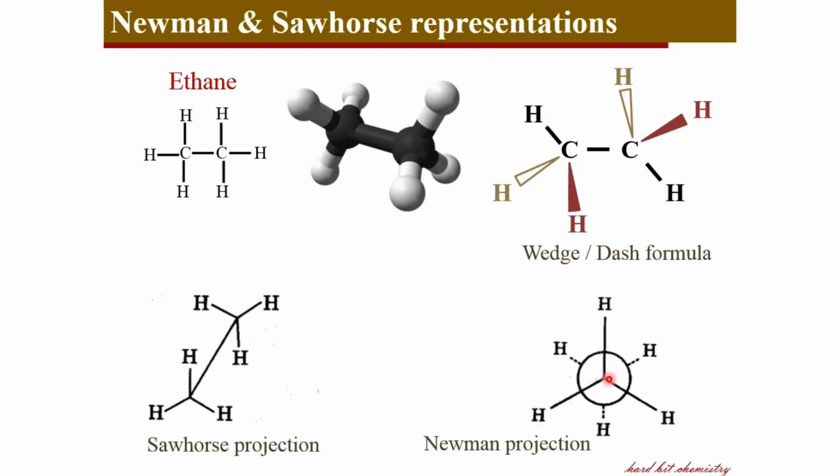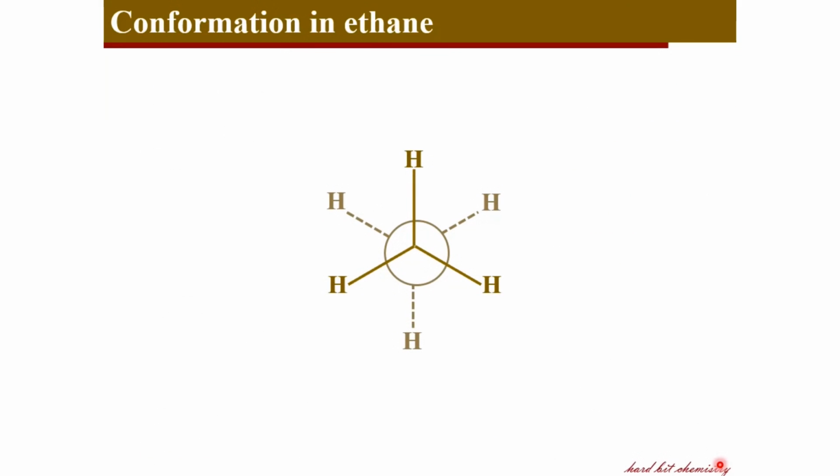But you can see the 3 hydrogens attached to the second carbon, because these hydrogens on the second carbon are not placed in the same line as those on the front carbon in this particular arrangement. This is how we read the Newman, Sawhorse and wedge-dash projections of 3-dimensional molecular structures. And with this in hand, let's now move on to see the conformations in ethane.